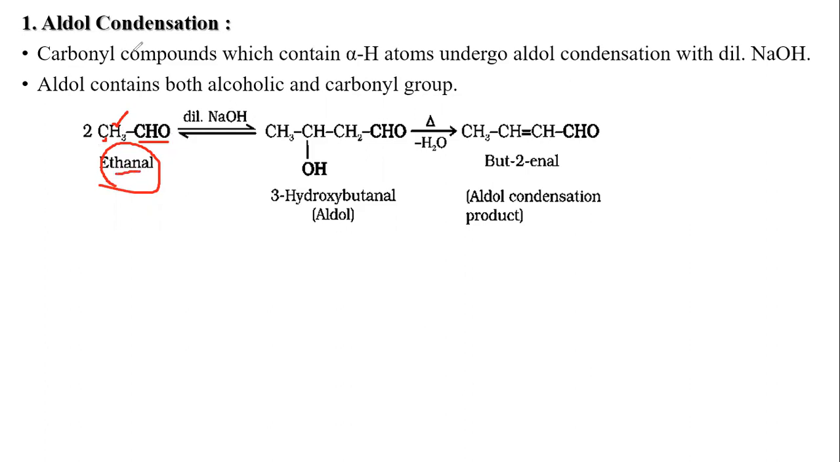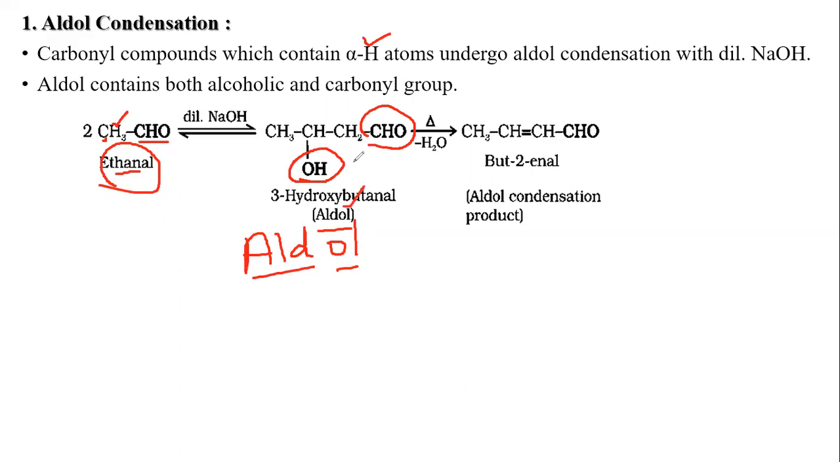So the major condition of aldol condensation is that it must contain alpha hydrogen. So ethanal undergoes aldol addition, forming an addition product called aldol. The aldol contains a hydroxyl group, that is the alcoholic functional group, as well as the aldehydic group. So ALD stands for aldehyde and OL stands for the suffix of alcohol. So this product is called aldol.